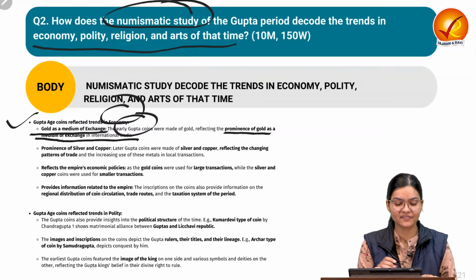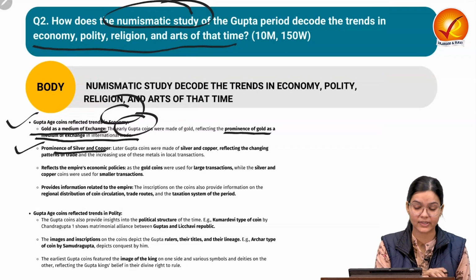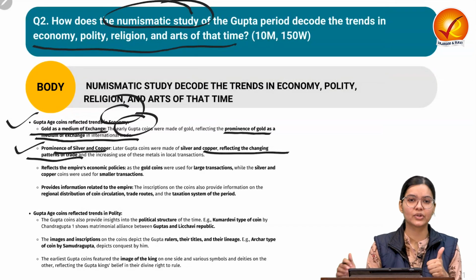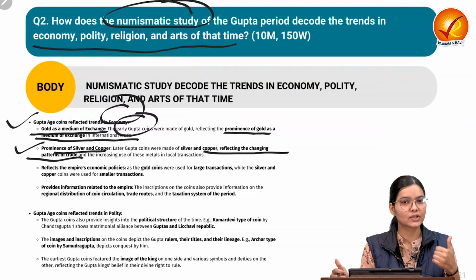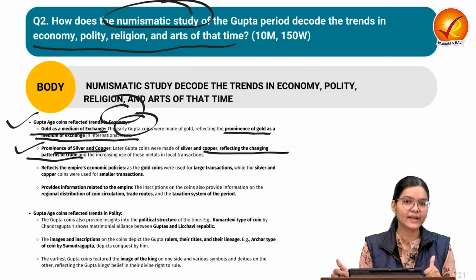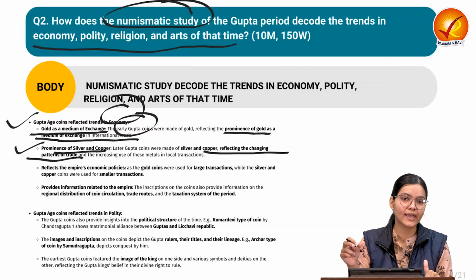Then later on we can find the prominence of silver and copper coins, reflecting that there is a changing pattern in the economy. Earlier they were using the gold coin, and later on they shifted to the prevalence of silver and copper coins, which signifies a change in economic policy.